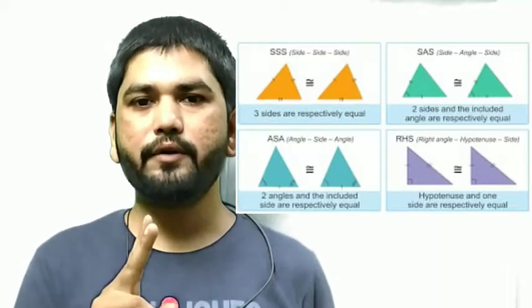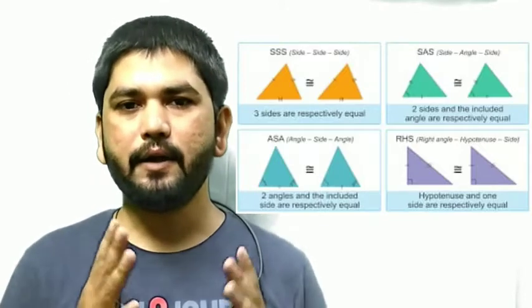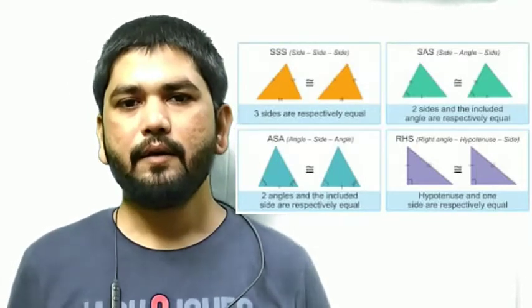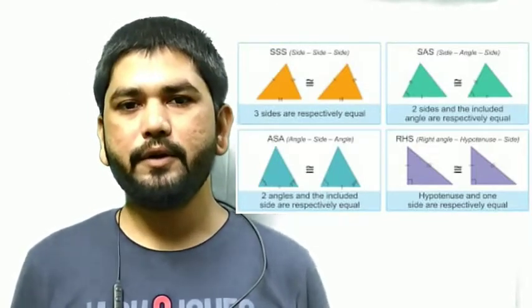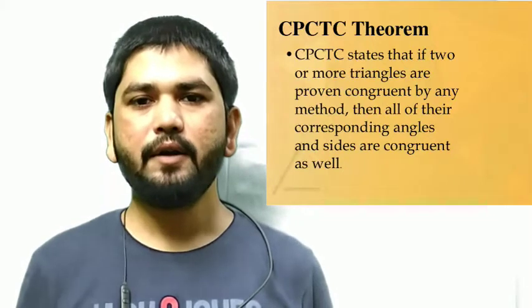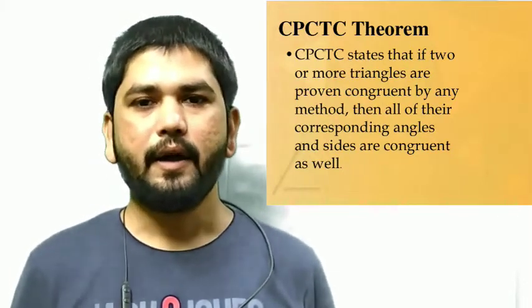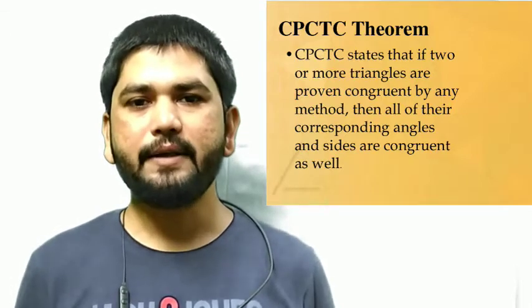We have already studied two congruency rules, and the CPCT property is also very important, because we will use it to solve questions. CPCT stands for corresponding parts of congruent triangles.